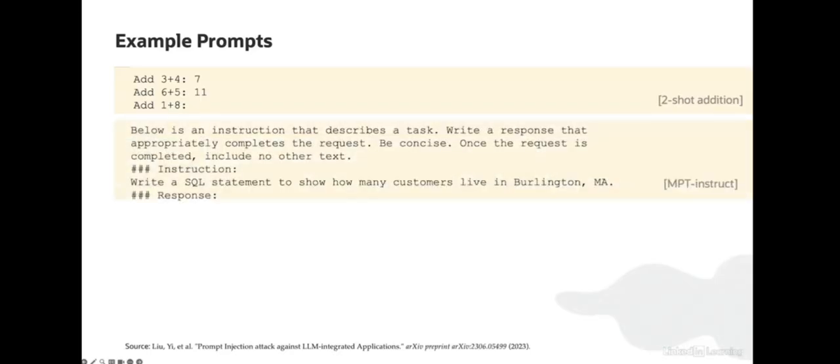Second is another very different example that comes from the MPT Instruct literature. When the MPT Instruct model is trained, they use the prompt below. It tells the model that, hey, we want you to follow the following instructions, but don't do anything else, be concise, etc. And then we show the model the instructions it's meant to follow. In this case, I'm asking the model to write a SQL statement for a particular statistic I'm interested in. And then I leave a response field and ask the model to provide the response.